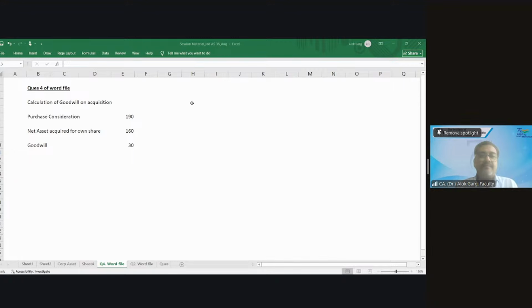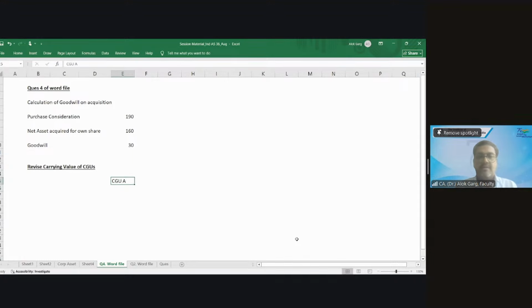So let's write down the values of the units. Revised carrying value of CGUs. कौन सी यूनिट थी? CGU A, B, C, right?